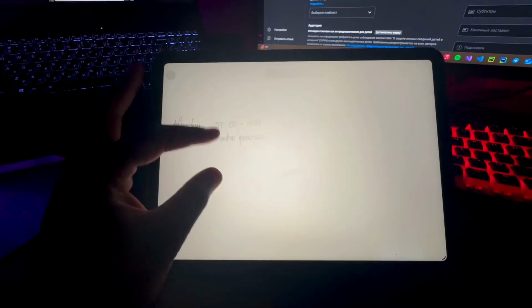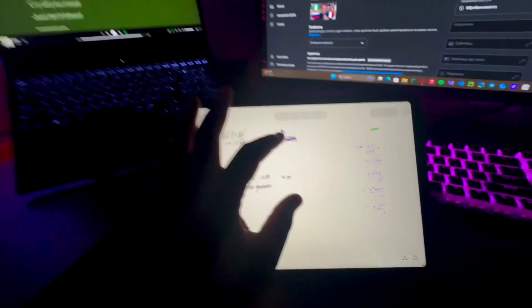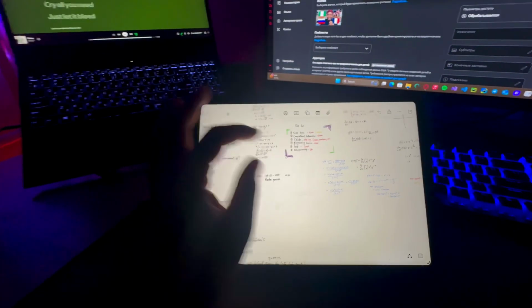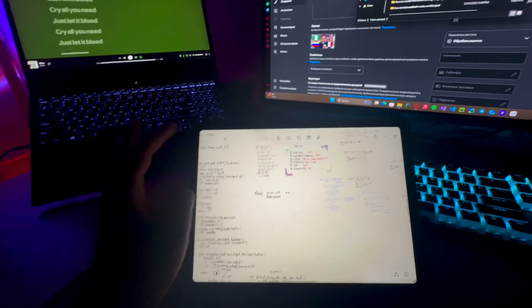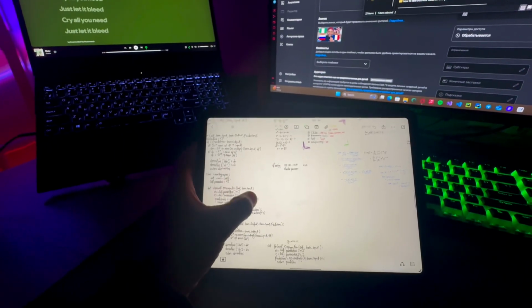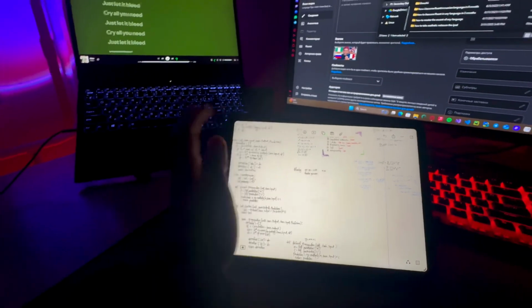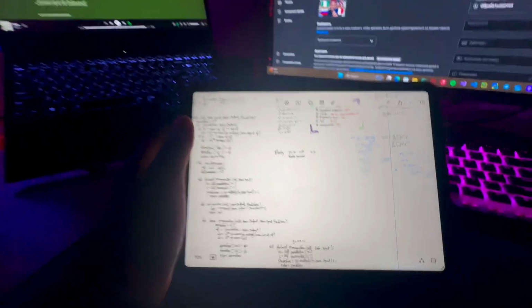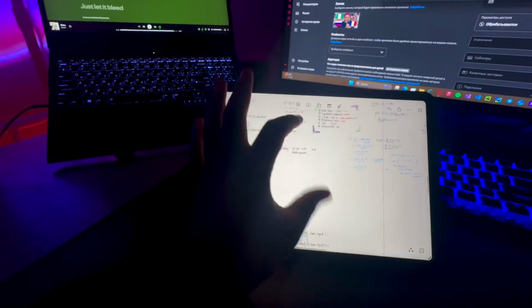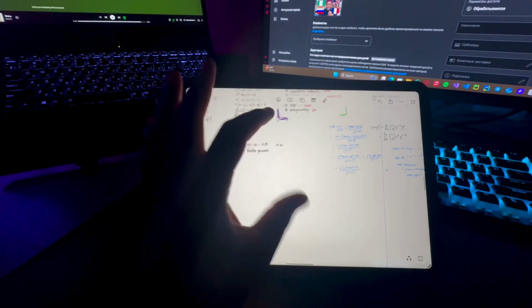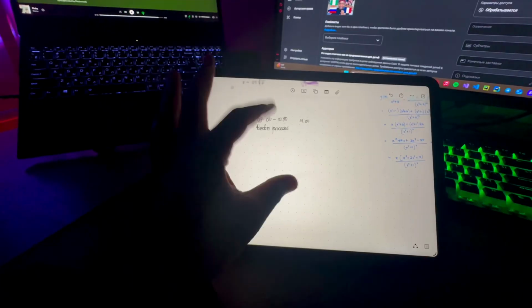And another application that I used to use a lot when I first got my iPad was this right here, which is the Apple Native Freeform application. I used to like it, but as you can see right now, it just glitches a lot. I don't know what's wrong with it. I used to use it, but it just barely responds. Look at this right now. I'm zooming in and it's zooming out.